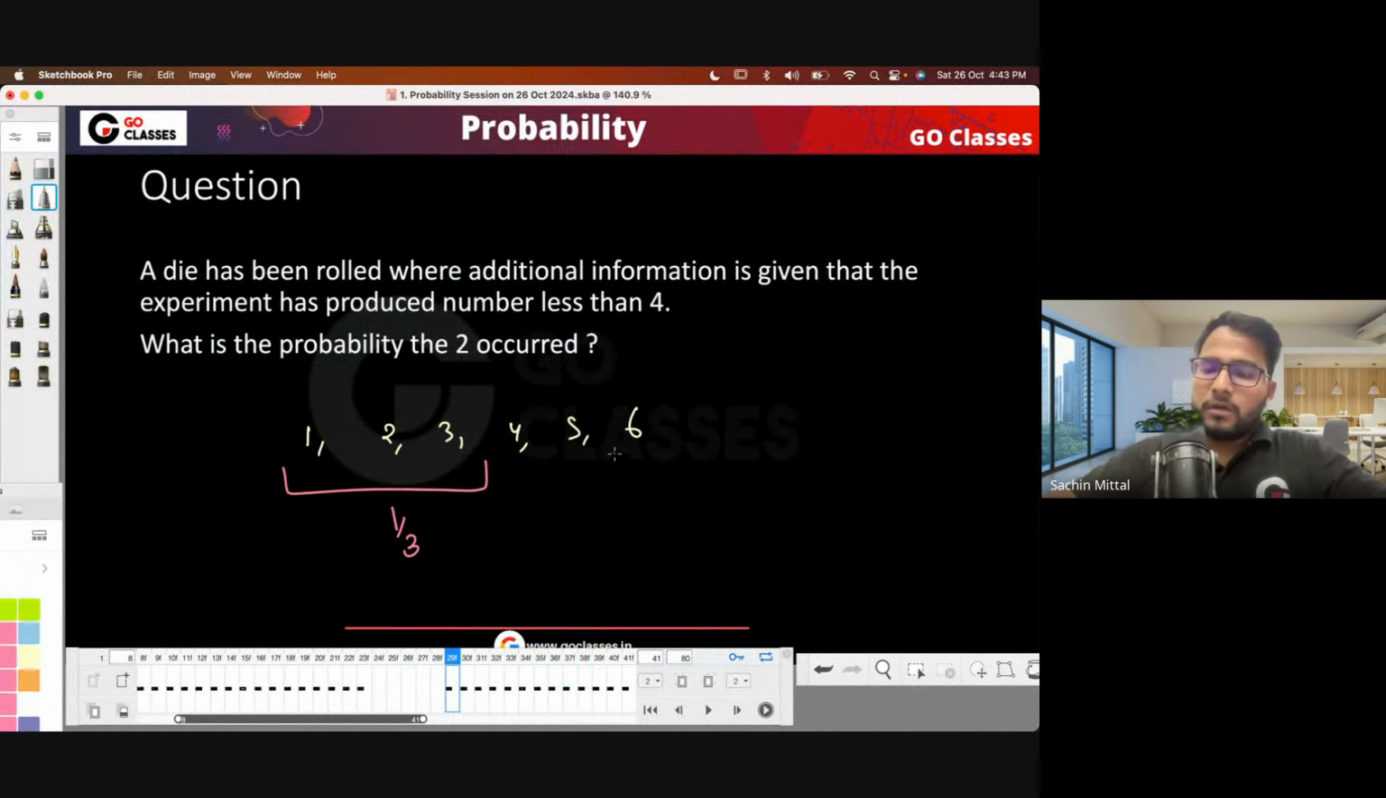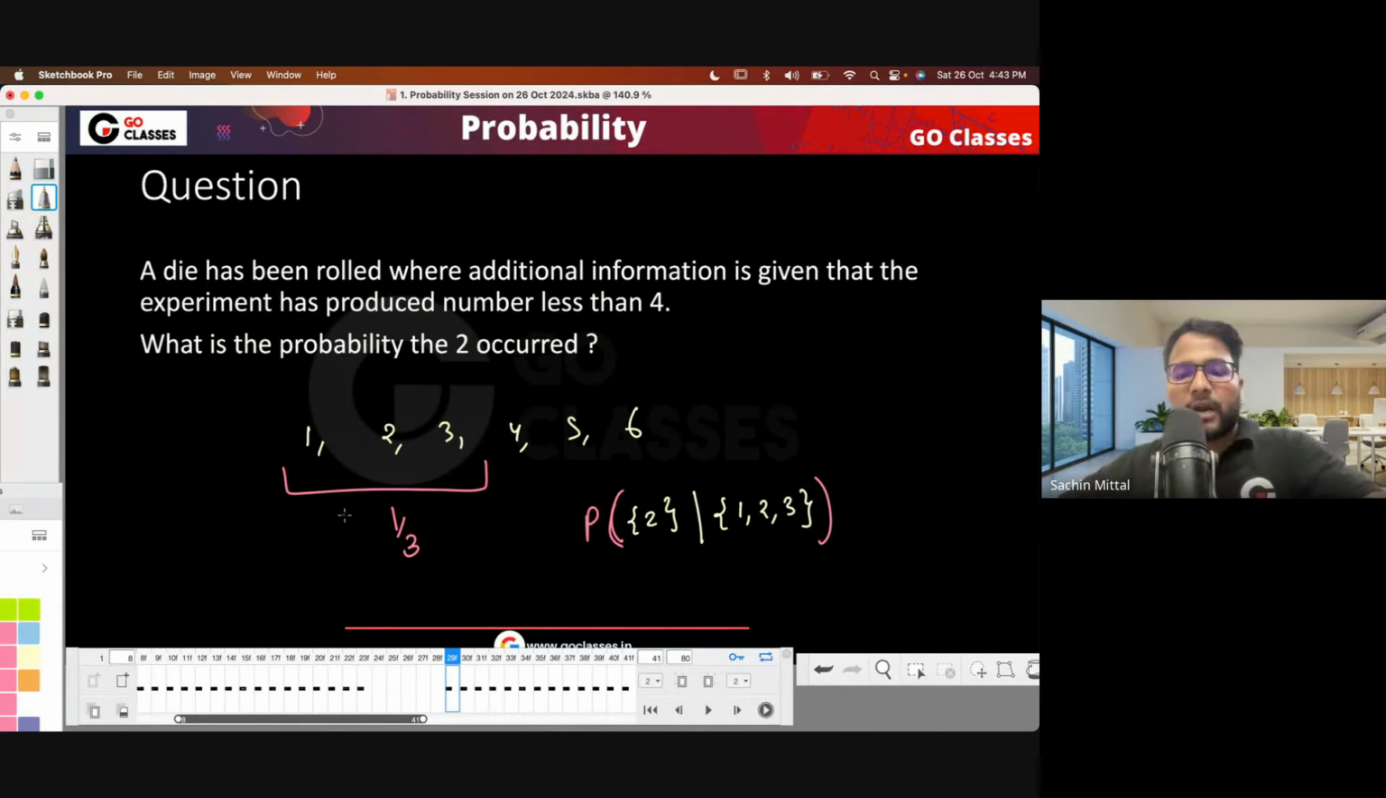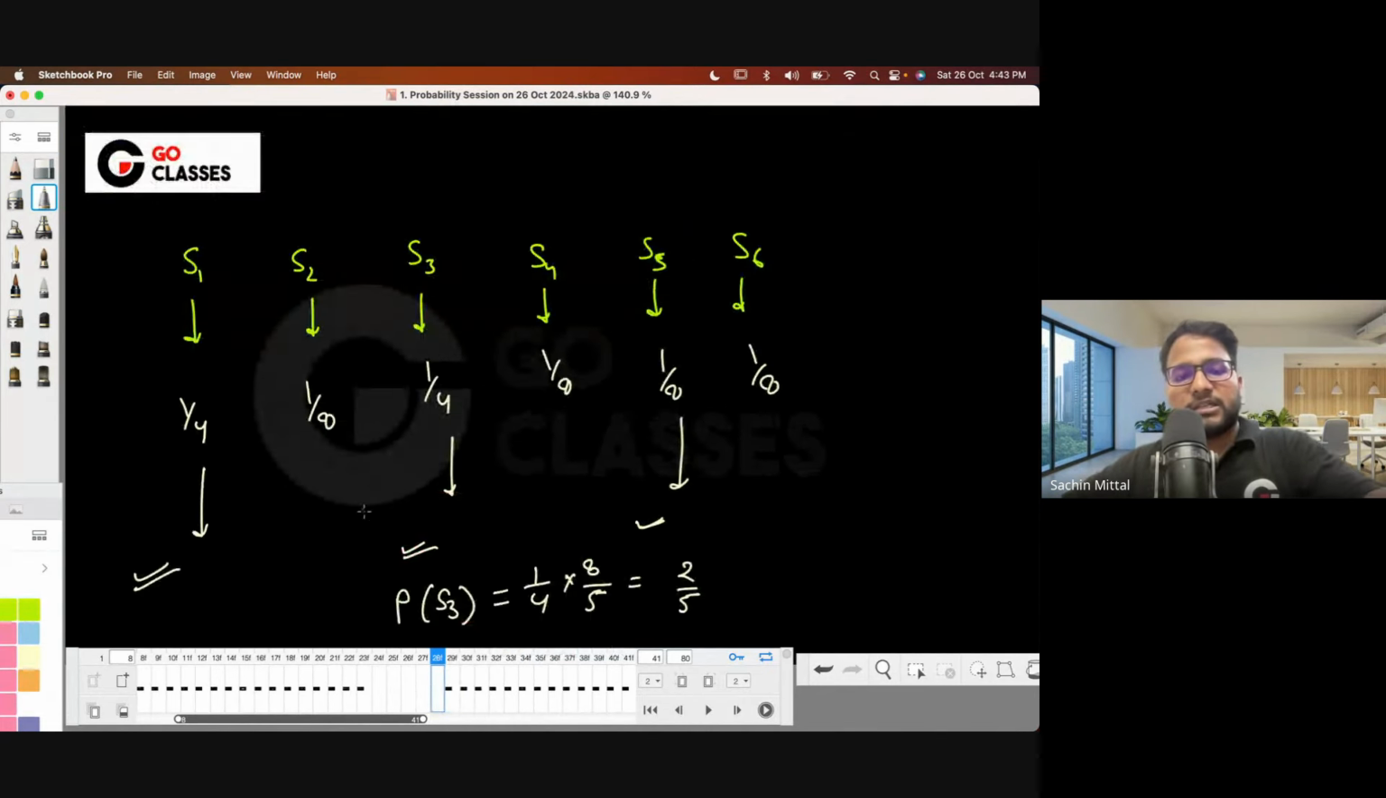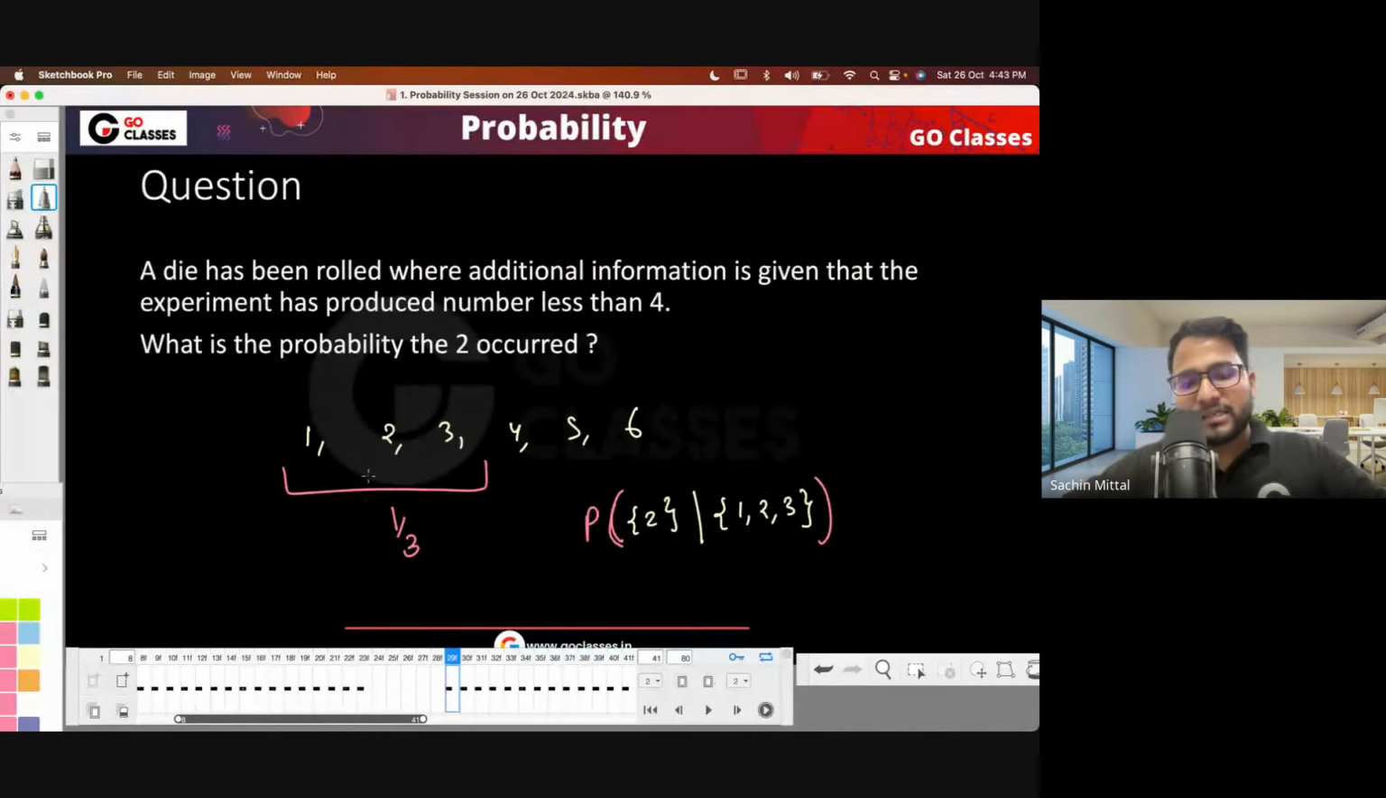Okay, so have you understood this? What I'm trying to say is that you can directly say here it is 1 by 3, right? Or maybe, see, here they're asking the probability of 2, given that either 1, 2, or 3 has occurred, right? So there is a formula. Whatever I just told you is basically the intuitive way, which means that either you can work with the reduced sample space like this, or you can directly say it is 1 by 3, right?